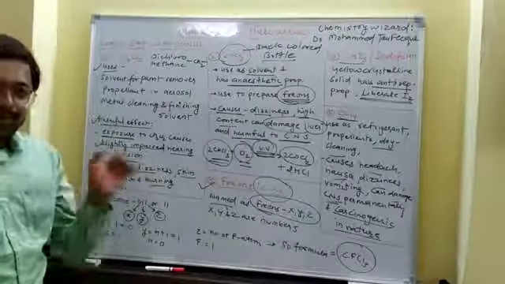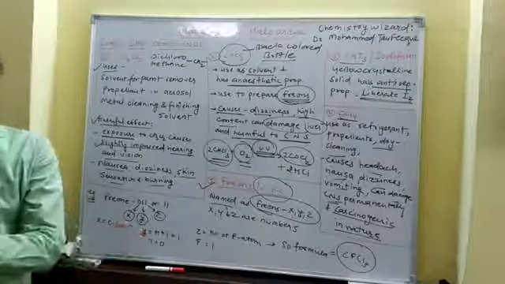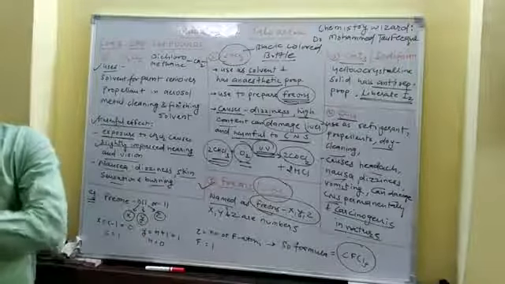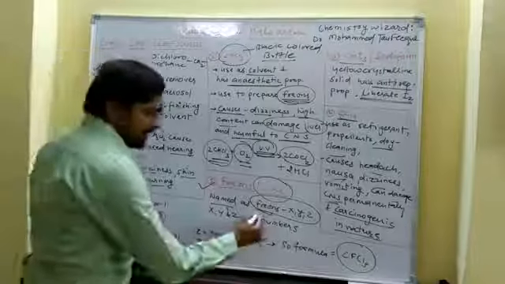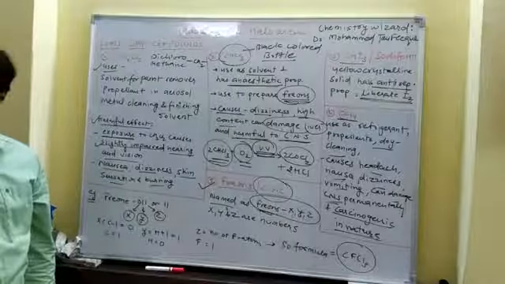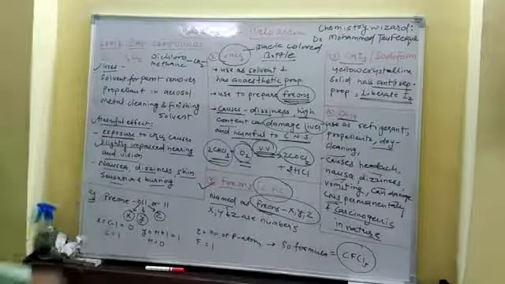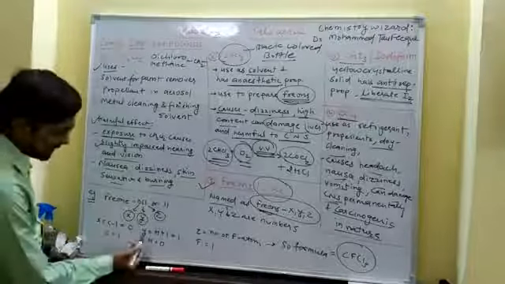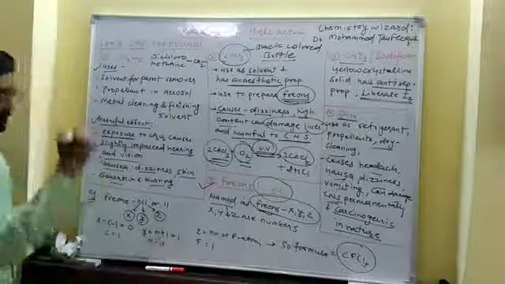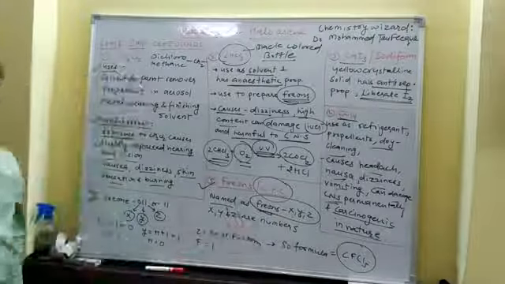When we write down the name of a freon, or represent the chemical formula of a particular freon, it should be written as Freon XYZ, where the XYZ are numbers. What does X represent? X represents number of carbon minus 1. Y represents number of hydrogen plus 1. Z represents number of fluorine atoms.